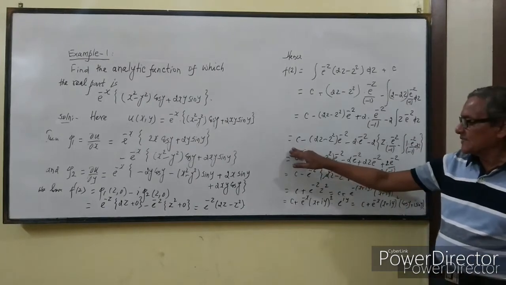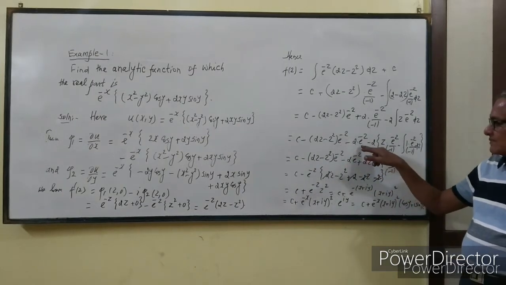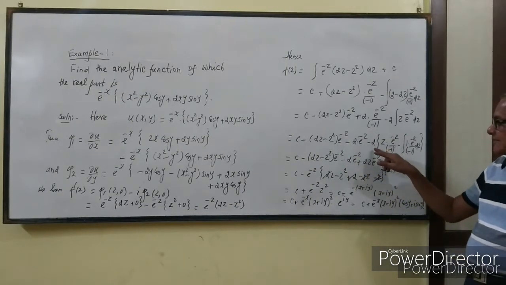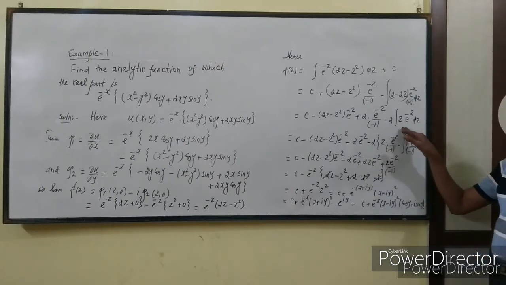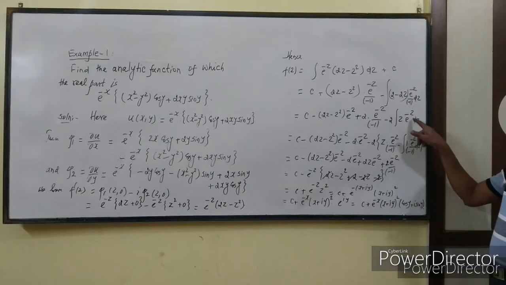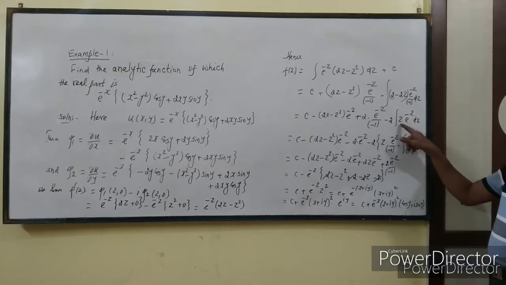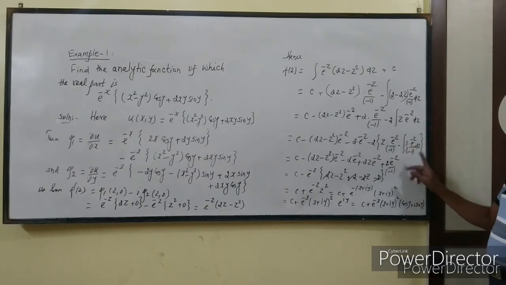Next step, it is equal to c minus (2z - z²) e^(-z) minus 2e^(-z) minus 2, again by parts. First times the integral of second, e^(-z)/(-1), minus the integral of the derivative of first times the integral of second.